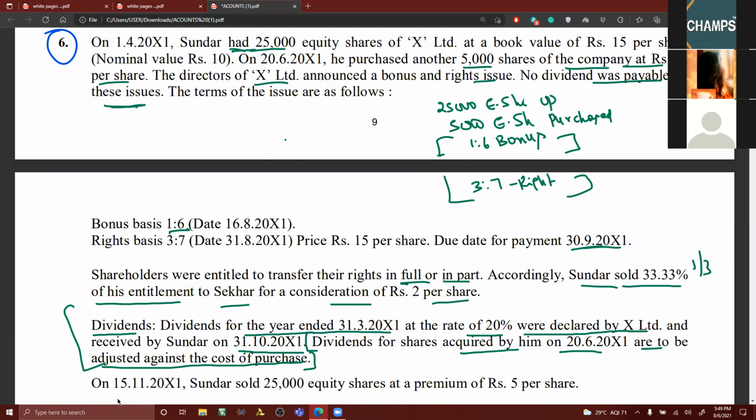Anybody can tell me, why can't we guess the dividend? Can we guess the dividend percentage? Which dividend percentage can't you guess? Equity share capital. Very good.